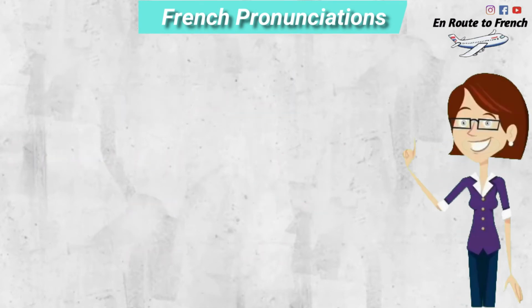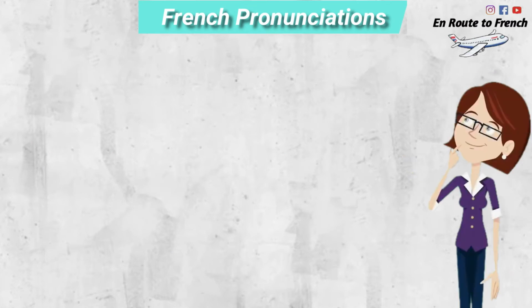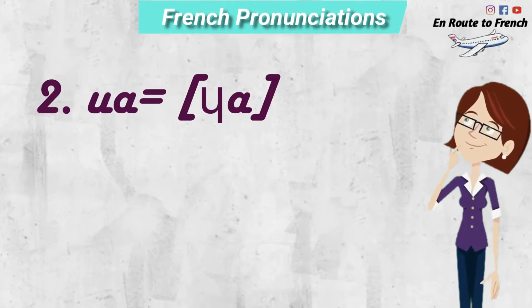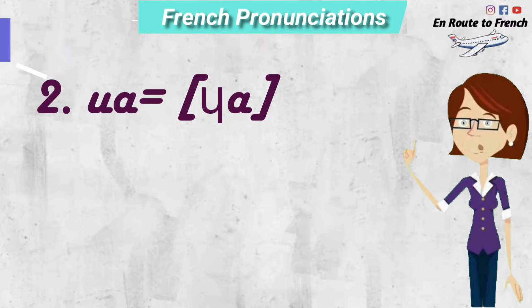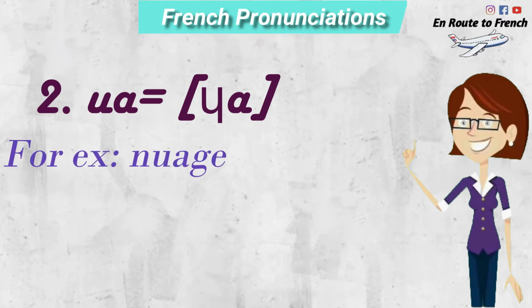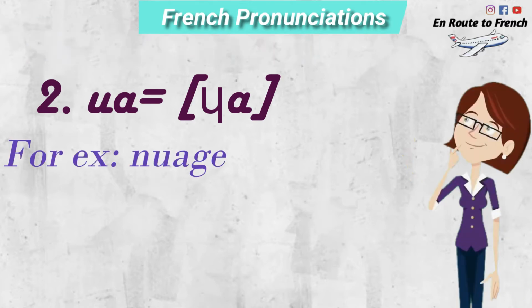The second variation of this sound is when you combine U and A together. So it gives the sound "ua". For example, nuage, which means cloud.